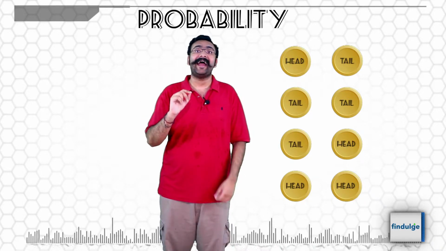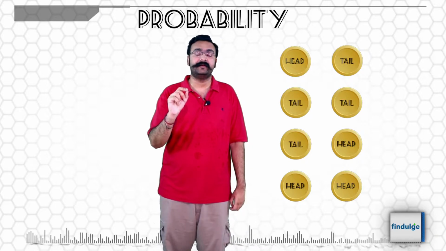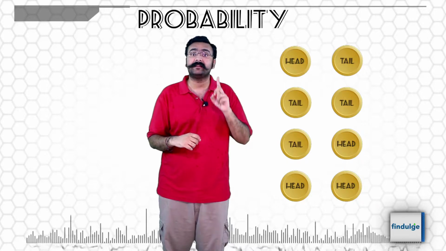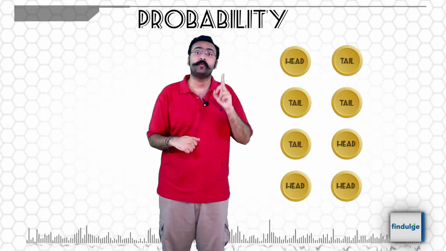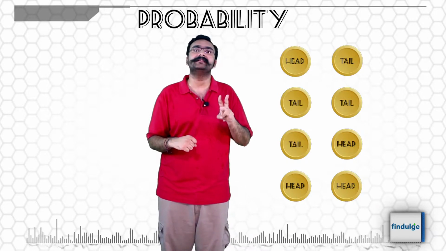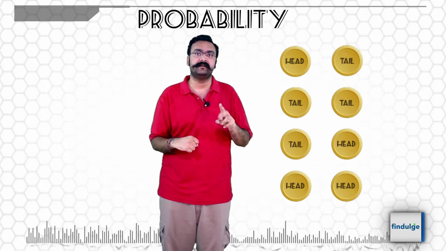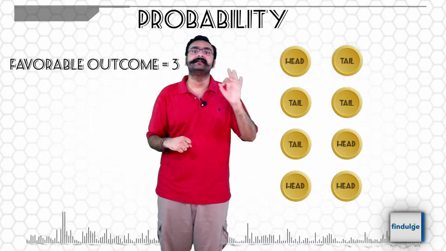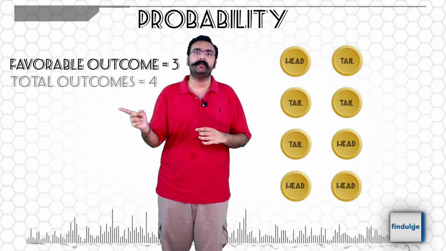Probability of at least one tail. At least one tail says either one tail at the minimum. So that means one tail or two tails both satisfy this case. So tail tail, tail head, head tail. 3 out of 4. So probability 3 by 4.